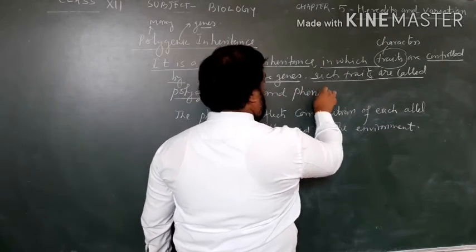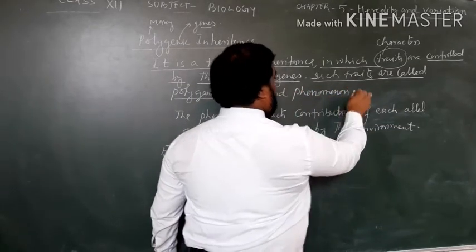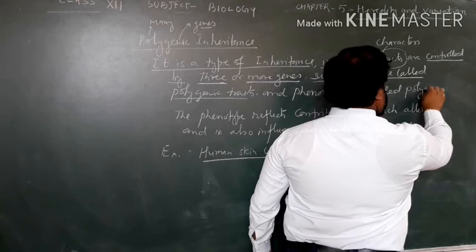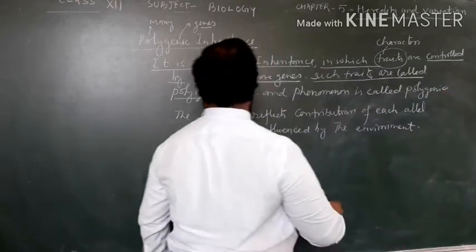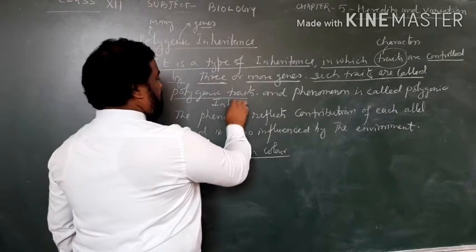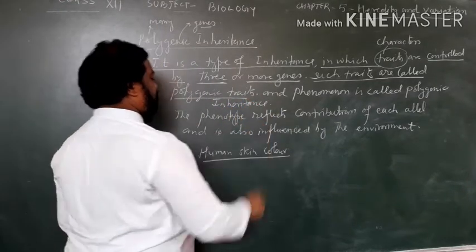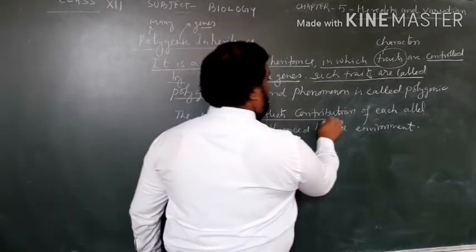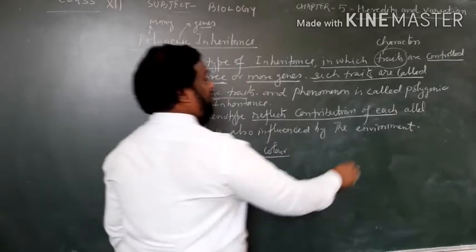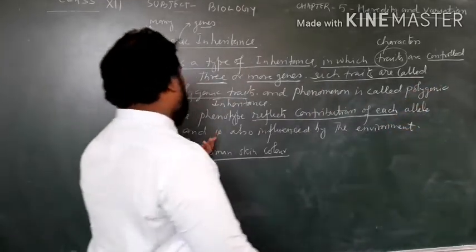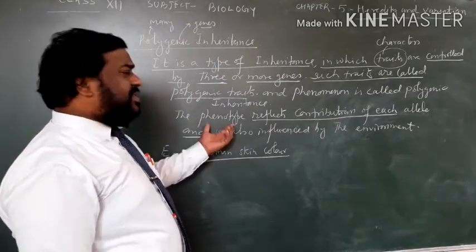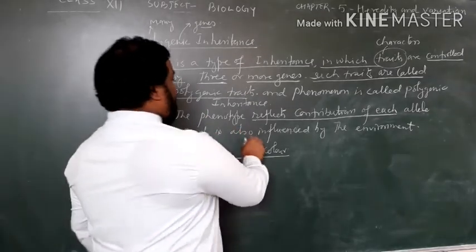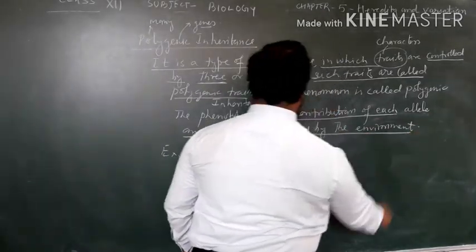And this phenomenon is called polygenic inheritance. The phenotype reflects the contribution of each allele and is also influenced by the environment.